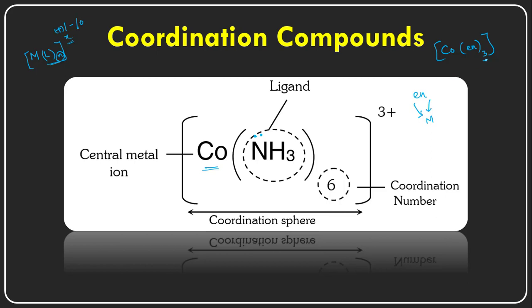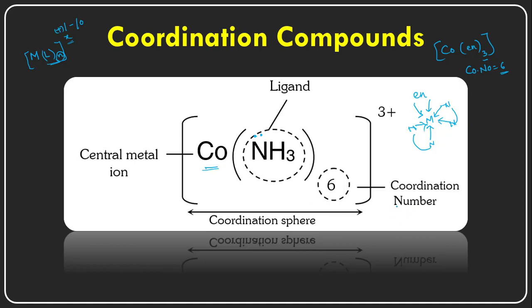So here the coordination number is also 6, not 3, right? The coordination number of this particular complex is 6 only. Why? Because the cobalt is forming 6 bonds with the 3 ethylene diamine molecules. In this way it is forming the complex. So in total, how many bonds are formed between the central metal cation and the ethylene diamines? There are 6 bonds.